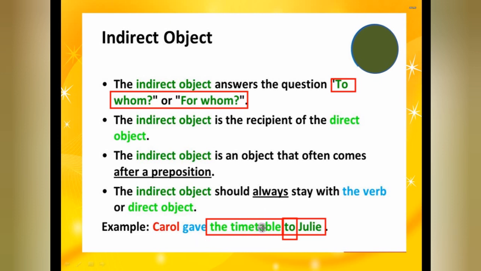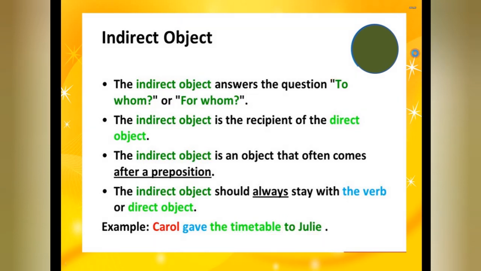Okay, so in this after the verb we have got the indirect object. Okay, here it is written the verb or direct object. So after the direct object we have got the indirect one, but many of the time we can get it after the verb also. Okay, so in this the question words are to whom or for whom.